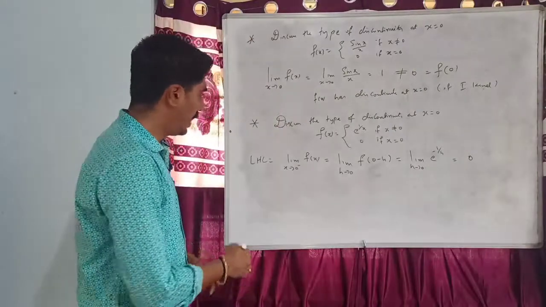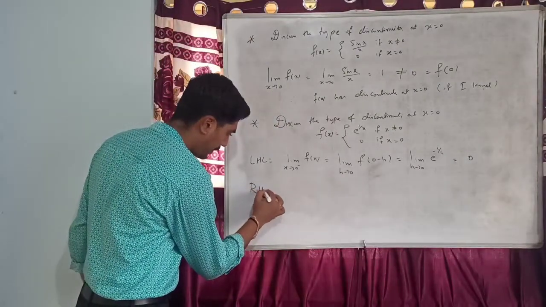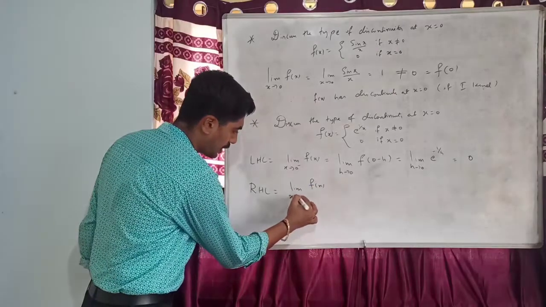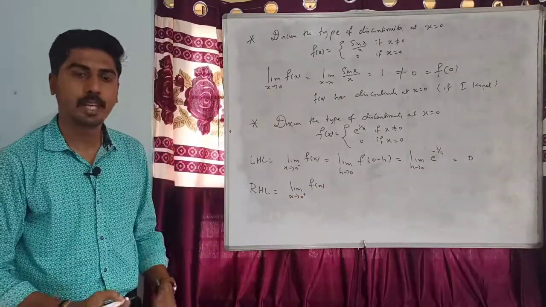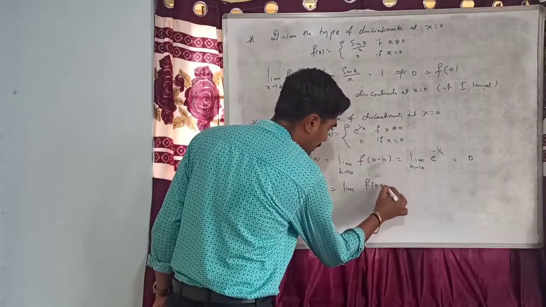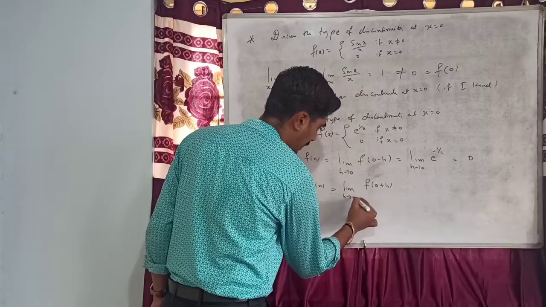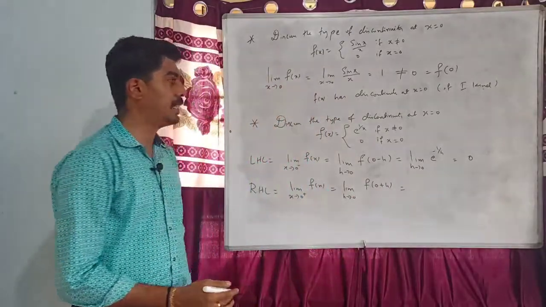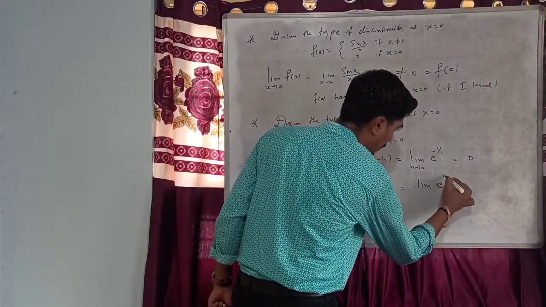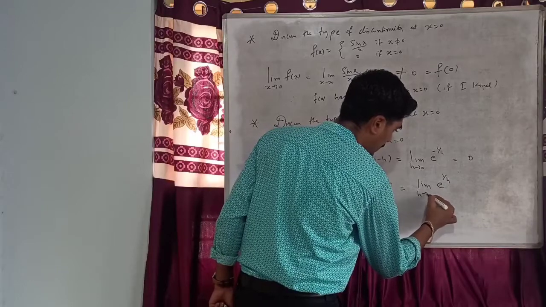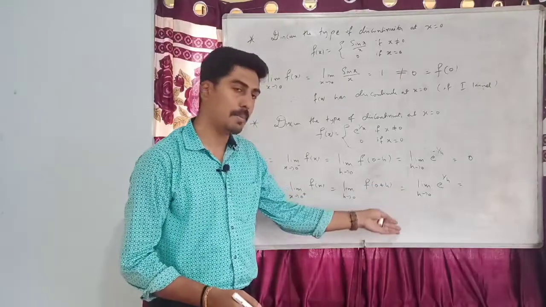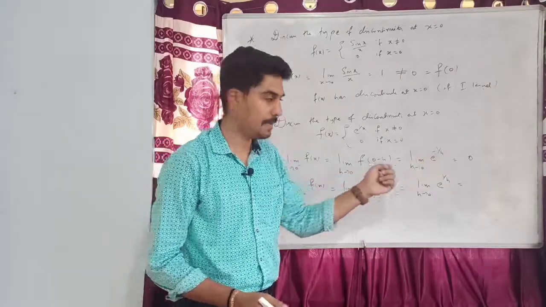Now consider the right hand limit, the limit of f of x as x tends to 0 plus. This is equal to the limit of f of 0 plus h as h tends to 0. By the definition of f of x, this is equal to the limit of e to the power of 1 by h as h tends to 0. When I take the limit as h tends to 0, I get infinity.